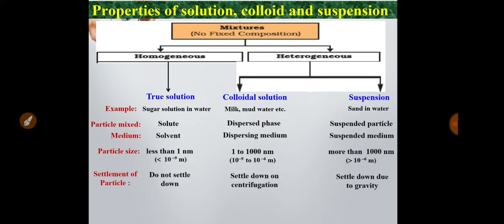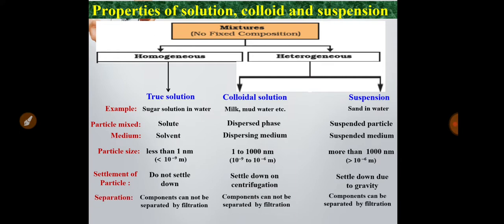And another difference is settlement of particles. If you want to settle the particles from the medium, you cannot settle the particles of true solution because they are totally dissolved. So the particles do not settle down in a true solution, but in colloidal solution the particles can be settled down, but you cannot settle them in the normal way. They can be settled down by the centrifugation process only. But in suspension, if you keep it for a long time, the particles will be settled down easily due to gravitational force.